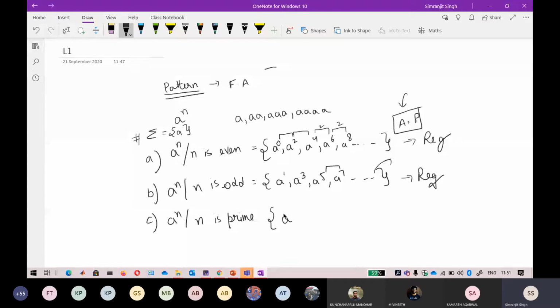If it satisfies that condition, then it is prime. So 2 is prime, 3 is also prime, and 4 is not prime because it goes on the table of 2. 5 is prime, and 6 is not prime because it goes on the table of 2 as well as 3. 7 is prime, it goes only on the table of 7. 8, 9, 10 are not prime, 11 is prime.